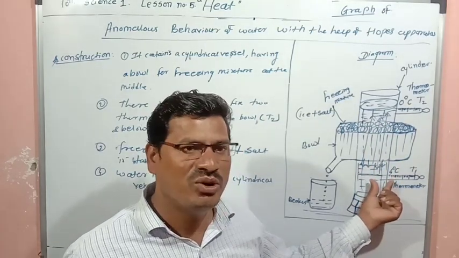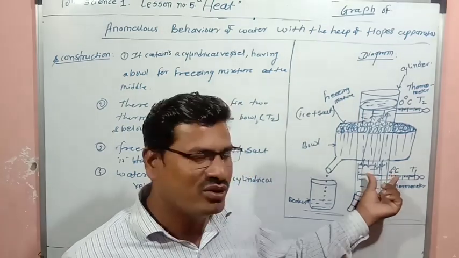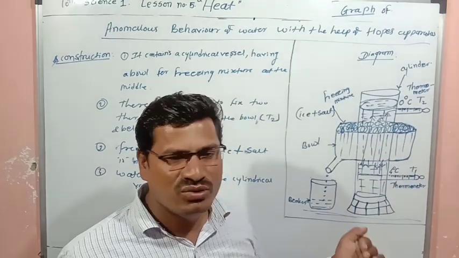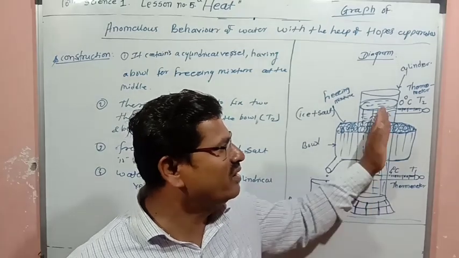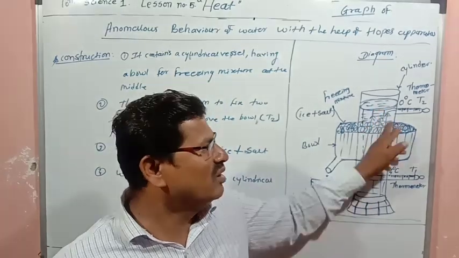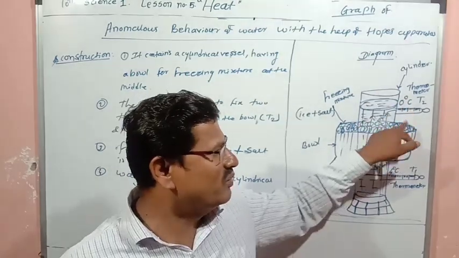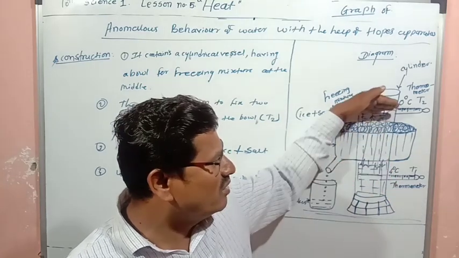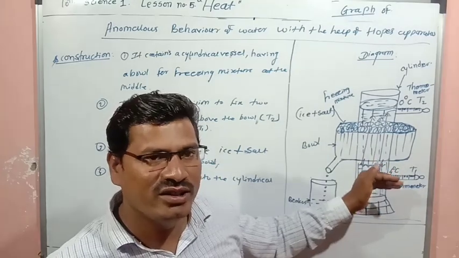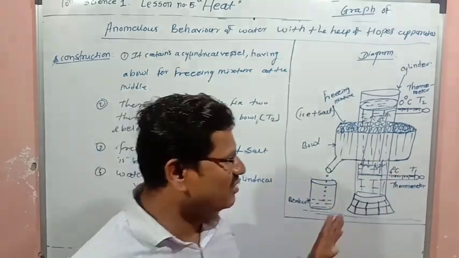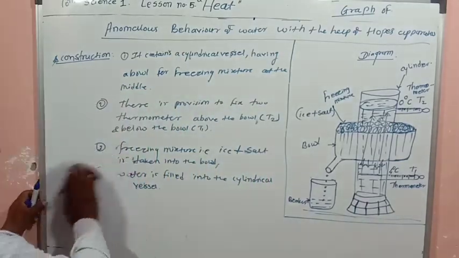So the temperature of T1 will become 4 degrees Celsius, and then as the water goes on cooling below 4 degrees Celsius, expansion will take place, and because of that cold water is moving in the upward direction. So the temperature of T2 goes on decreasing, and it will become 0 first. When the temperature of T2 becomes 0, then later on water will go on cooling again, and the temperature of T1 finally will become 0 degrees Celsius. So this one is the anomalous behavior of water. So we'll write the working of this one.